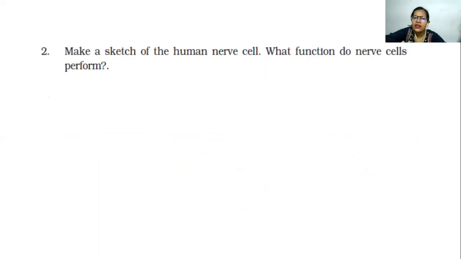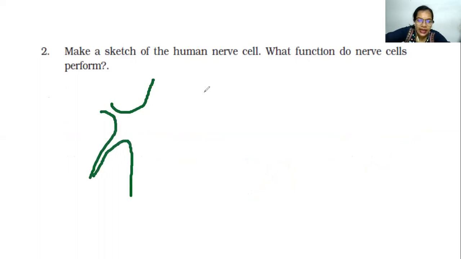Make a sketch of a human nerve cell. What function do nerve cells perform? We know that nerve cells are present in your brain, and their function is to carry out all your brain activities, to make memories, to understand, to interpret what is happening in the surroundings, to keep your senses active, right? So if you have to draw, we have something like this. You can get better pictures also. It is given in your textbook.